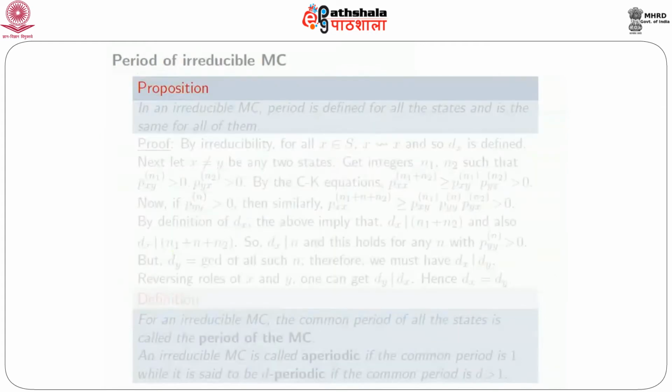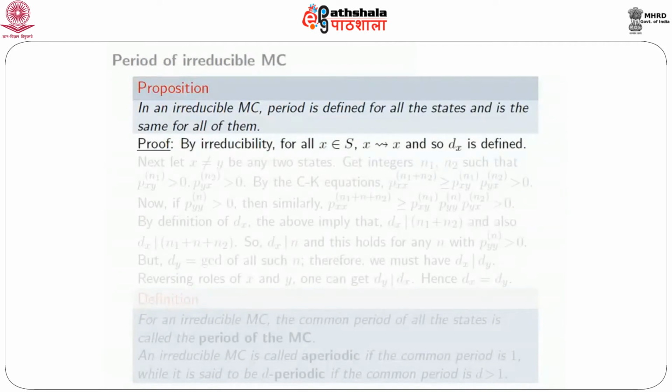So here is the proposition. If you have an irreducible Markov chain, then period is defined for all states and is the same for all of them. Why is it so? Firstly, by irreducibility, for all states x, x will lead to x. So d_x is defined. Now I want to show that any 2 states have the same period.